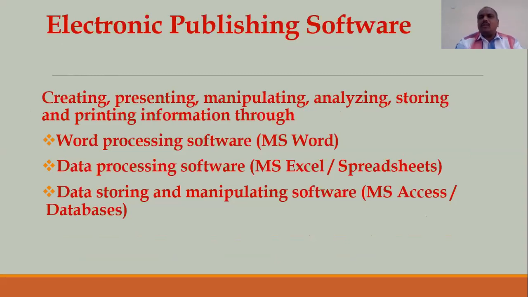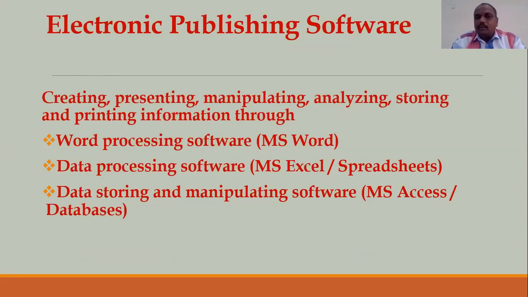What is electronic publishing software? Very simple. We need software that can create, present, manipulate, analyze, store, and print the information. You know some simple software.